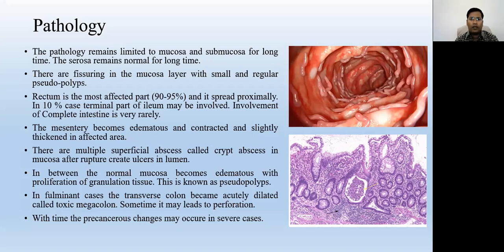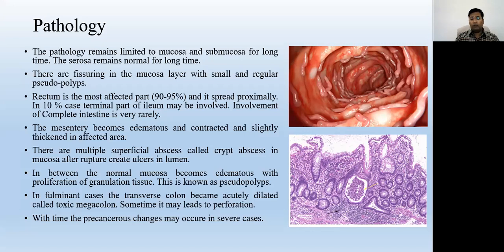Patients while passing the stool. So proctitis is a very important feature of ulcerative colitis, because we know that 90 to 95% of the time the rectum is affected. That's why the inflammation is in the rectum, that is proctitis. The affected areas of the colon become edematous and thickened.